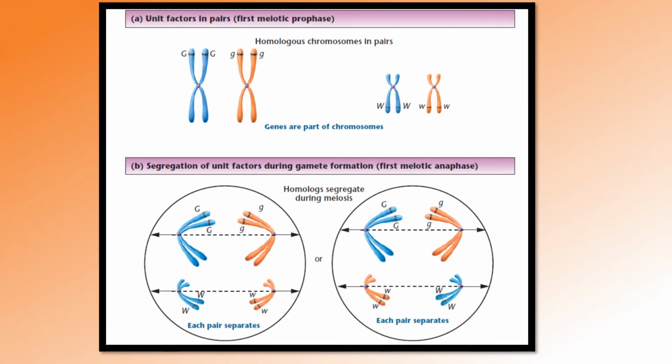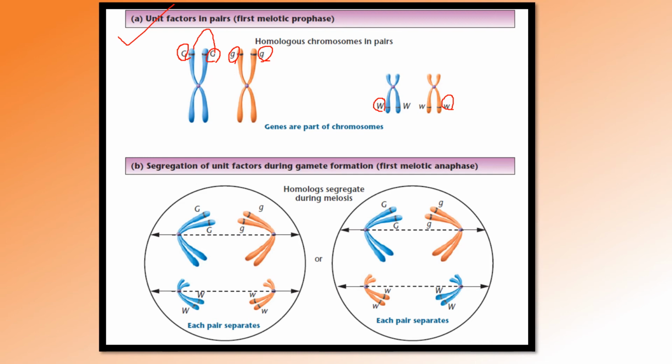Next, about this beautiful diagram, here you can see the unit factors are seen in pairs. This G represents the seed coat or seed color: G, green round and green wrinkled. So this recessive character denotes green color and capital G denotes yellow color. Here also the capital W represents a round one and the small w represents the wrinkled one.